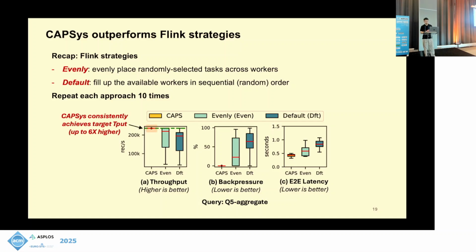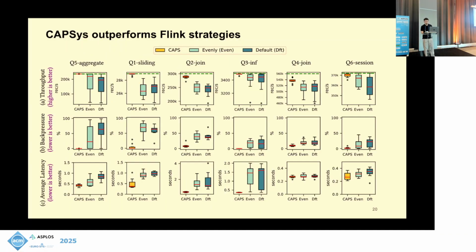We start with throughput, and the top green dashed line indicates the target throughput. CAPSys can consistently achieve the target throughput, actually up to 6 times higher than Flink strategies, while the Flink policies show very high variation across 10 different deployments. Similarly for back pressure and end-to-end latency, CAPSys achieves the best performance. Here we quickly show the results for the full set of queries in our experiments, and only CAPSys consistently achieves high performance across all queries compared to Flink strategies.